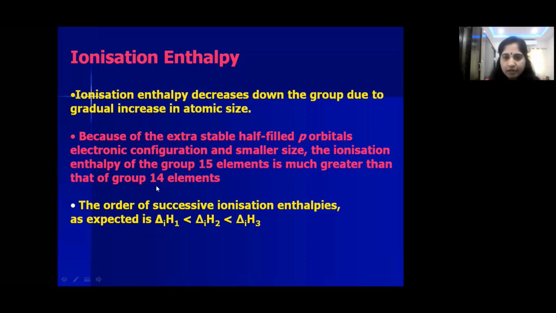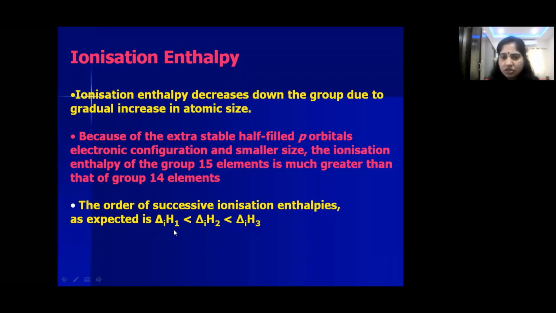So left to right, if we move, then what happens? Size decreases. 15 group elements are present on the right side of 14 group elements. So because of that, 15 group elements are having small size, and so they are having a high ionization enthalpy when compared with the 14 group elements. So one more point you have to remember here, children, that is ΔIH1 is less than ΔIH2 is less than ΔIH3. What is ΔIH1? First ionization enthalpy. ΔIH2 is second ionization enthalpy. ΔIH3 is third ionization enthalpy.